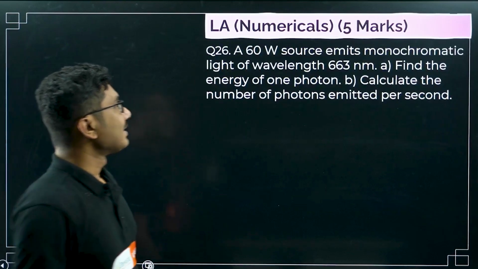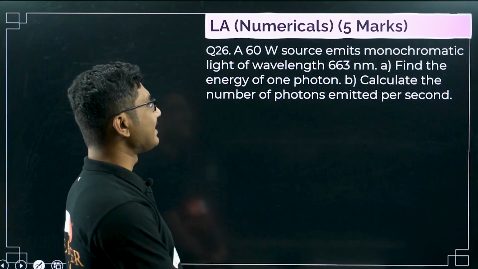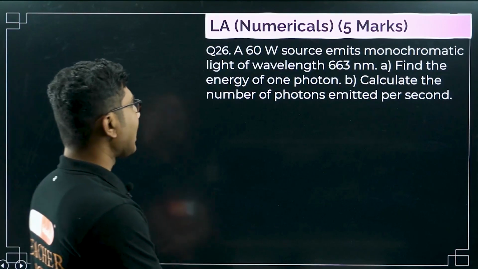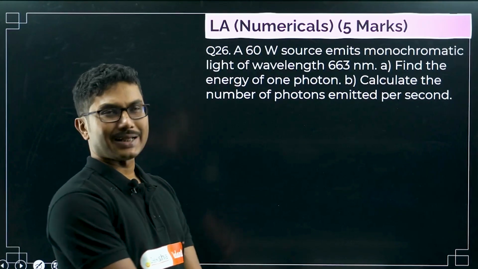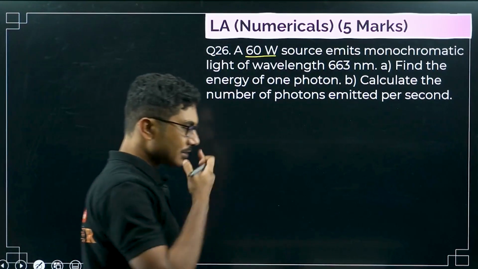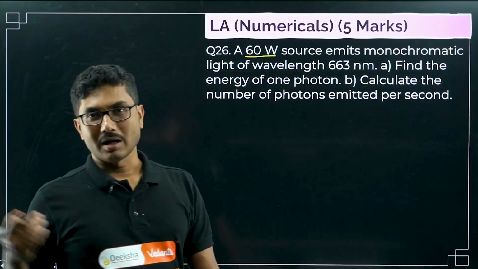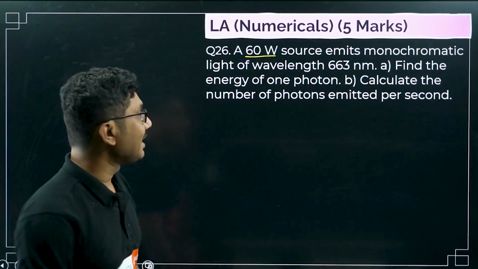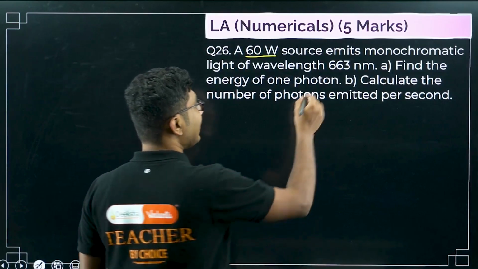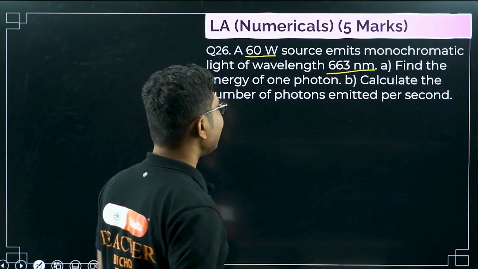Next question. A 60 watt source emits a monochromatic light of wavelength 663 nanometer. Find the energy of one photon, and calculate the number of photons emitted per second. So we have a 60 watt source. 60 watt source means the power consumed by it is 60 watt. In 1 second it is emitting 60 watts, so 60 joules per second is the energy emitted by this source. Now we have a light. The light emitted is 663 nanometer, almost red light, right? So it's a red colored bulb.